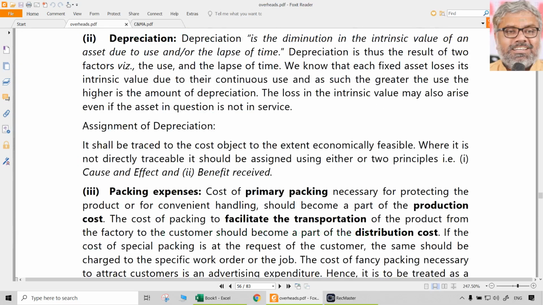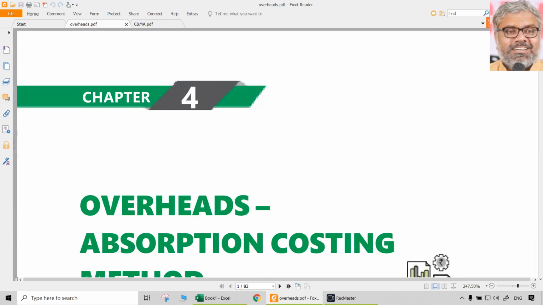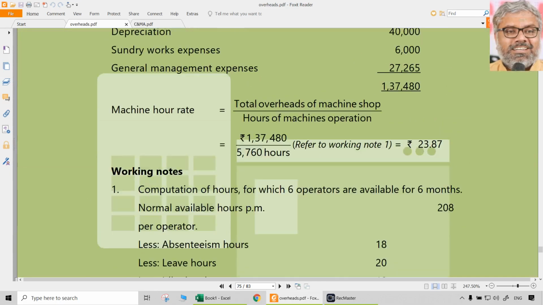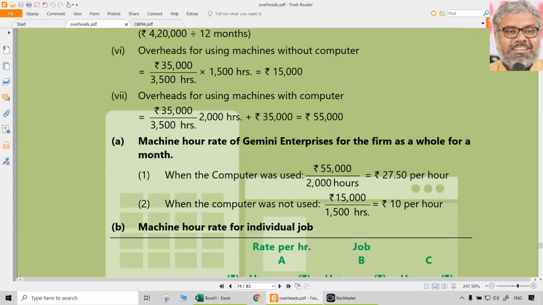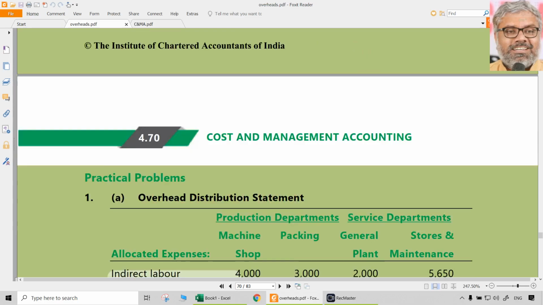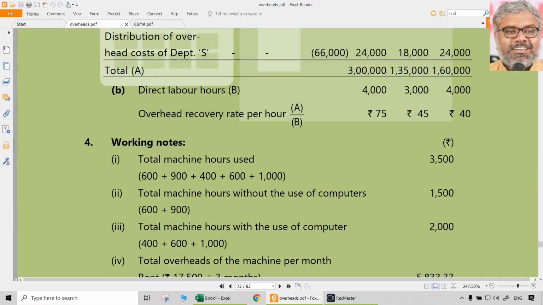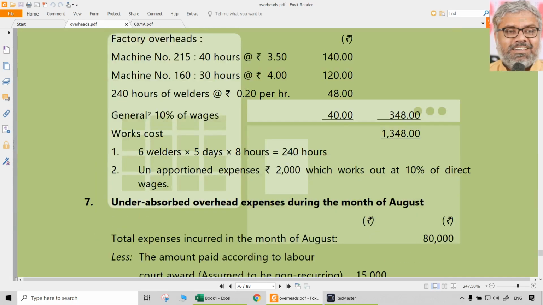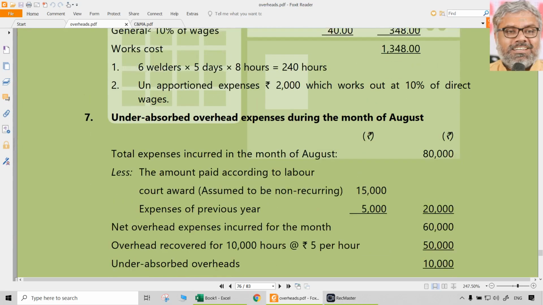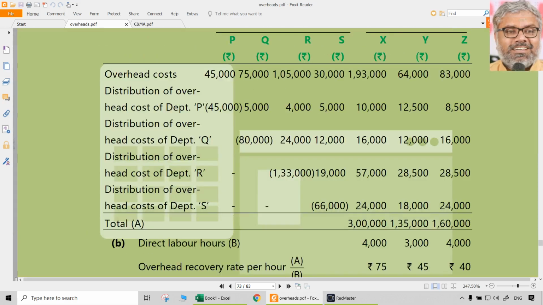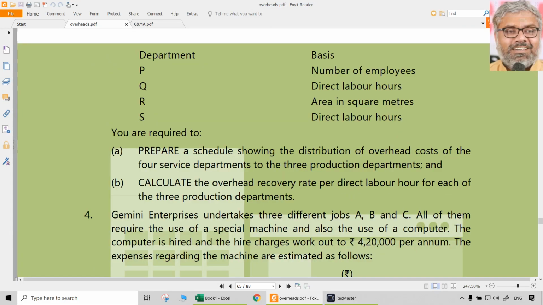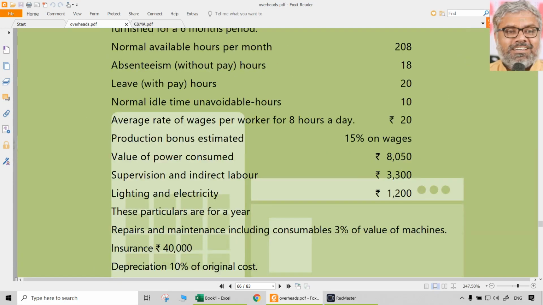Now, let us do some more questions which are given in the practice questions at the end of the chapter. I think 1, 2, 3 we have done, 4, 5, 6 also we have done. The seventh question we have to do. These are solutions, I think. So let us go to the problems themselves. 1, 2, 3, 4, 5, 6 all are done.